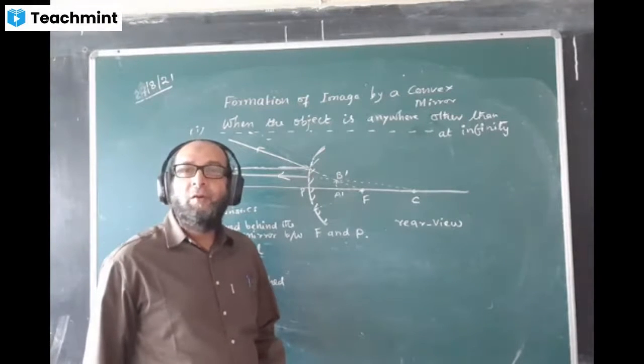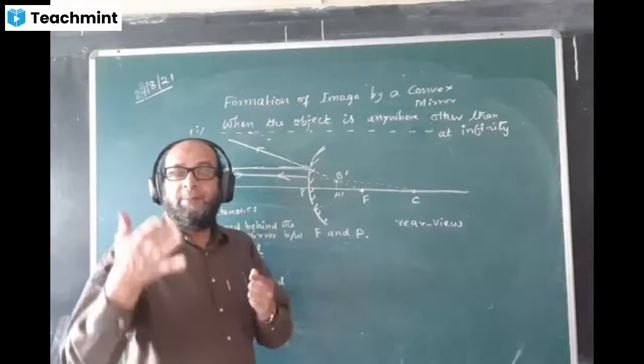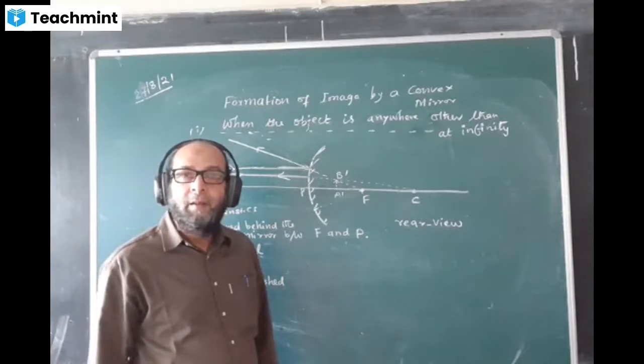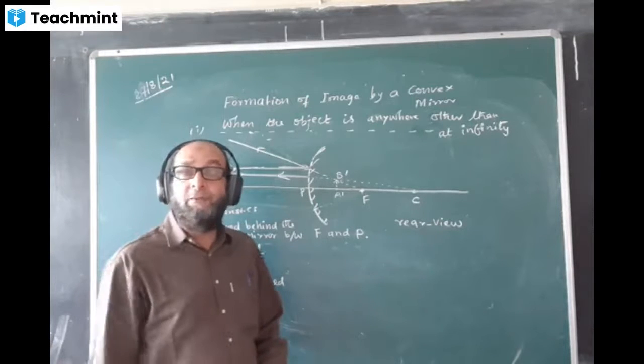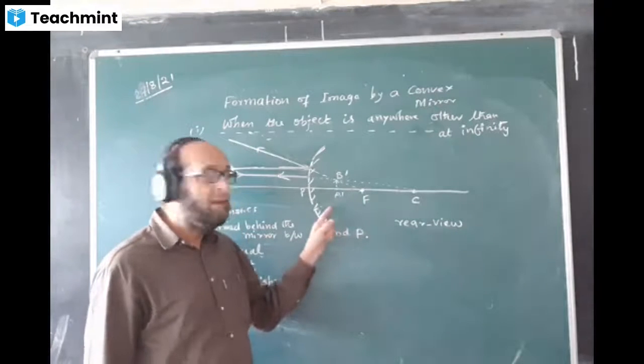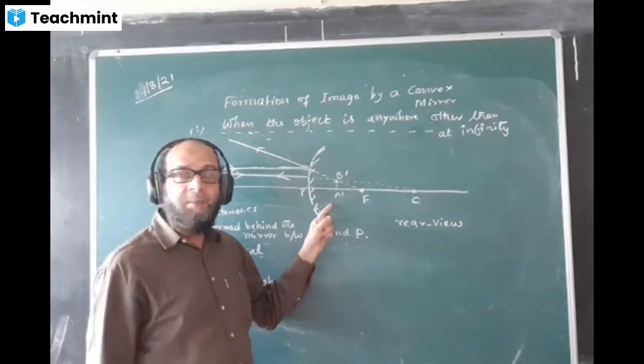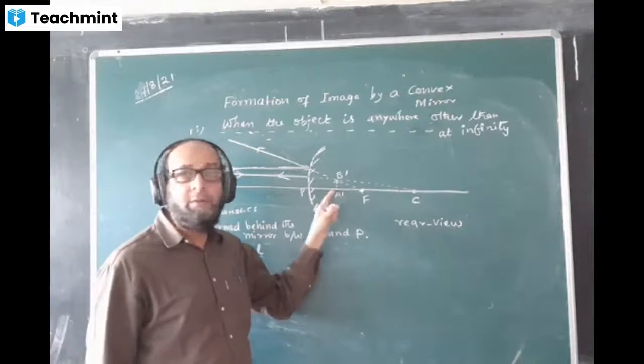Now, concave mirror and convex mirror. Which mirror will always form a virtual image? I'm saying always. The answer is the convex mirror. There are two cases, and in both the cases the image is virtual, means dotted line.